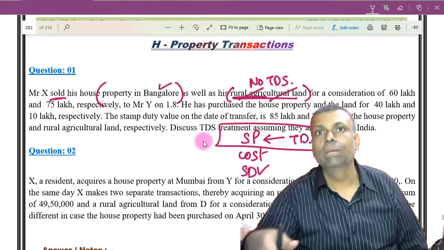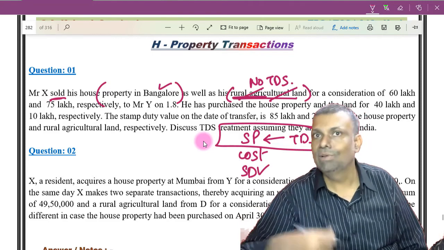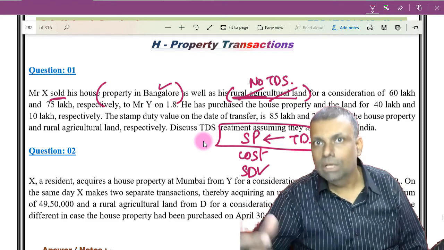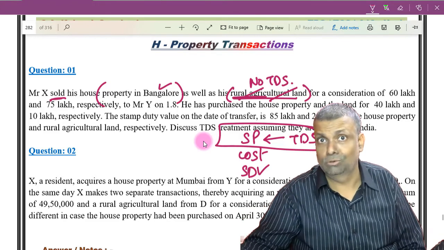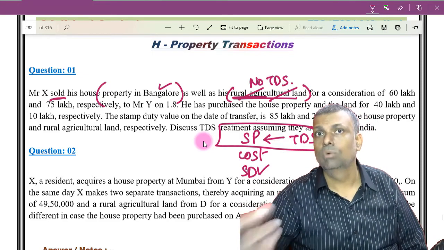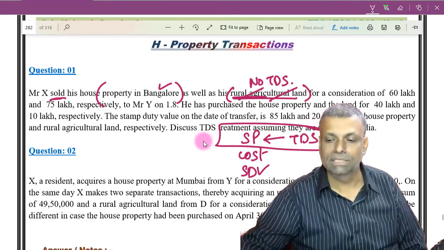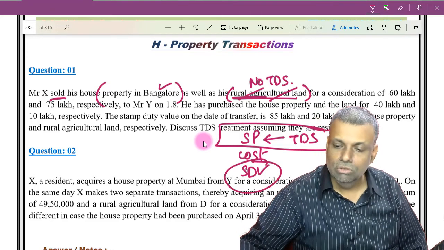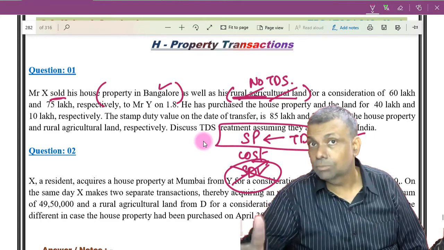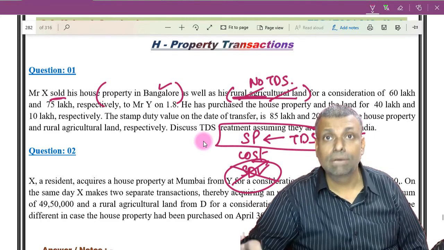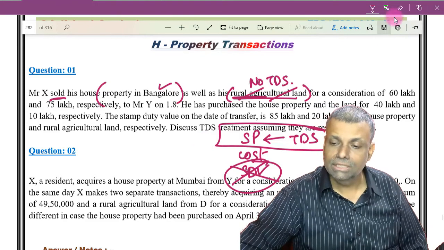See, this question has already printed it, so I already know that. But in real life, you will never know what his cost is. And even if you know, you will not trust that it is the only cost, because cost can sometimes be debated also. Okay, so between seller and buyer, the transaction value, logically the selling price, is what the TDS will come on. And secondly, the stamp duty value is not at all relevant from the TDS point of view. I repeat, the stamp duty value is not at all relevant from the TDS point of view.